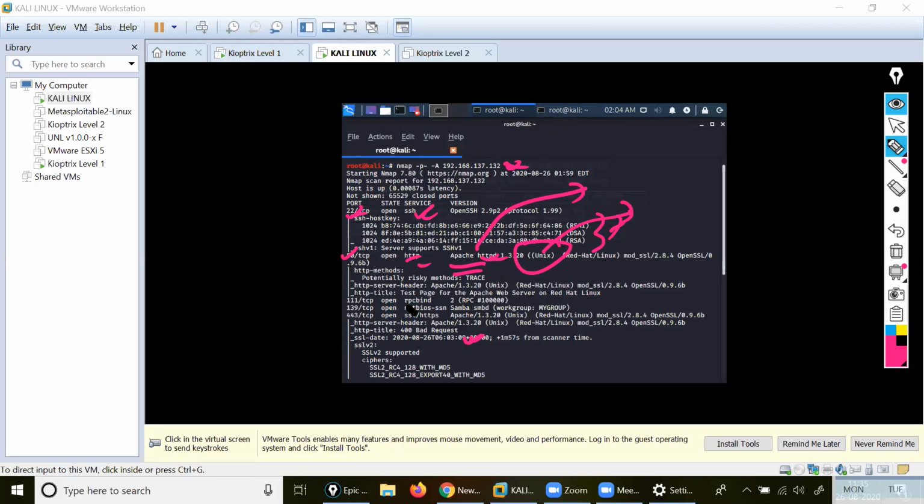Then you are getting HTTP, inside that you see Apache. 111 is for RPC bind, NetBIOS 139, 443 HTTPS. You understood? Are you getting all this? So this gives me the complete information. If it comes down here, let me check.